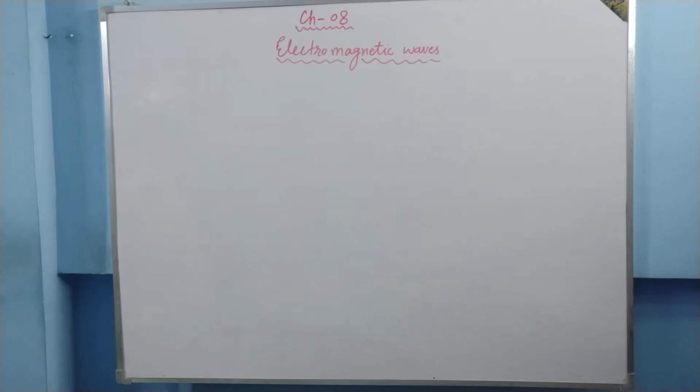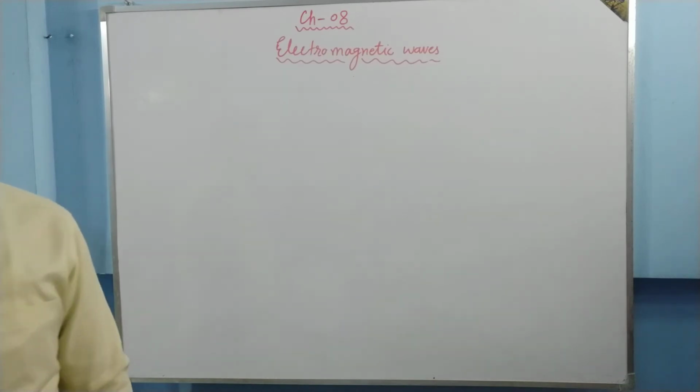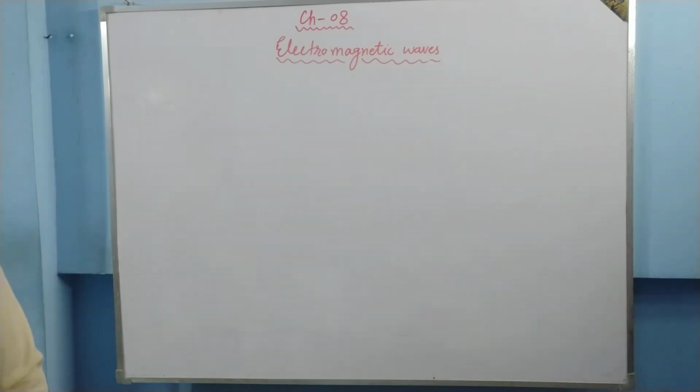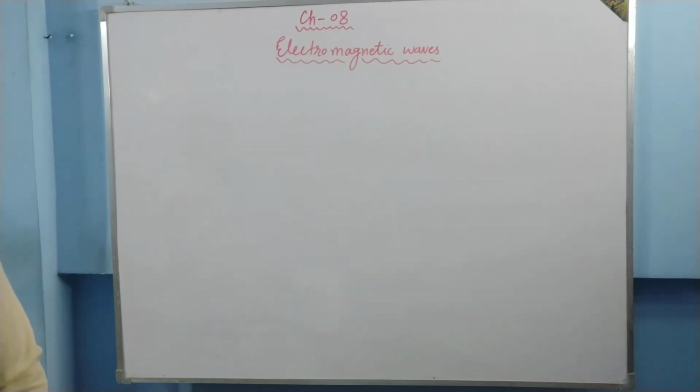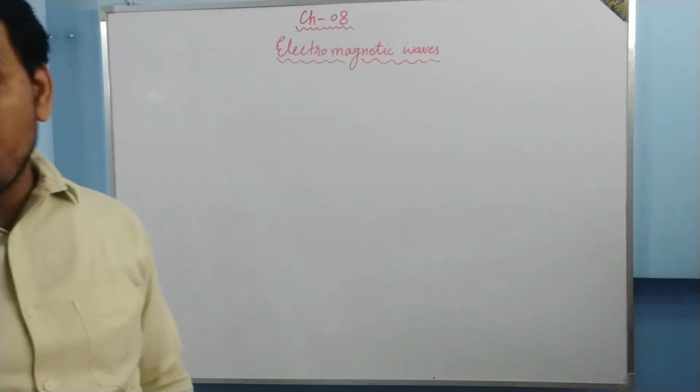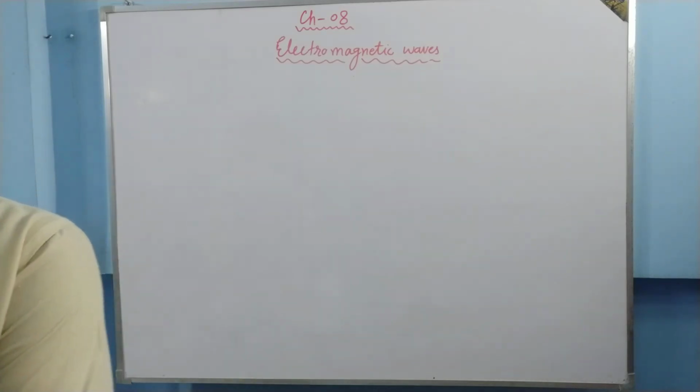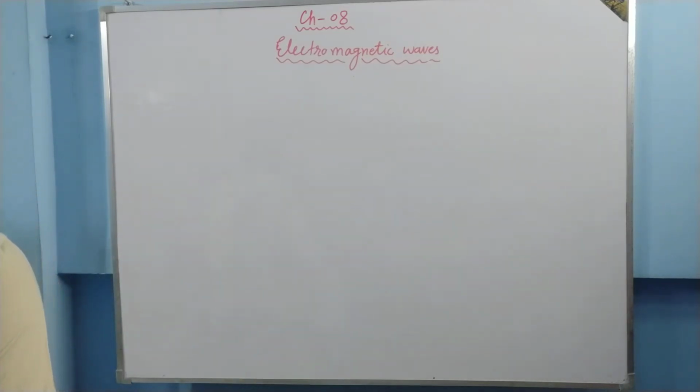From this displacement current, the most important conclusion is a time varying electric field produces a magnetic field. So now we are moving to the properties of electromagnetic waves, and then after that the electromagnetic spectrum is there. For that I'll send the notes, but I'll give you a basic idea.